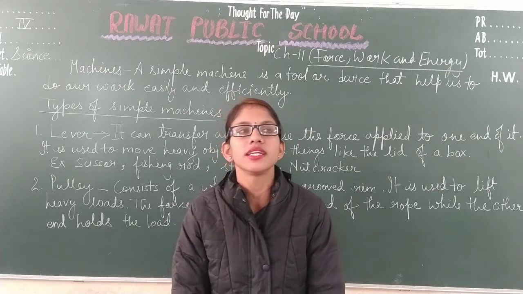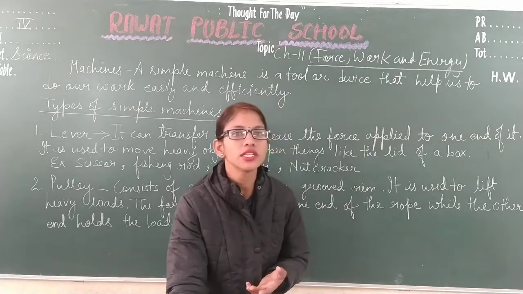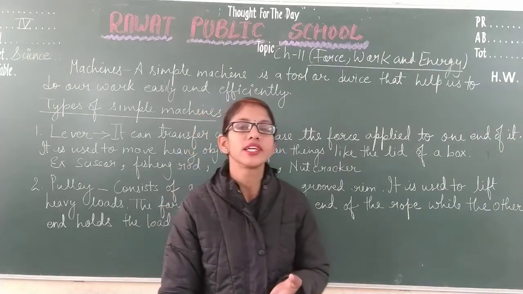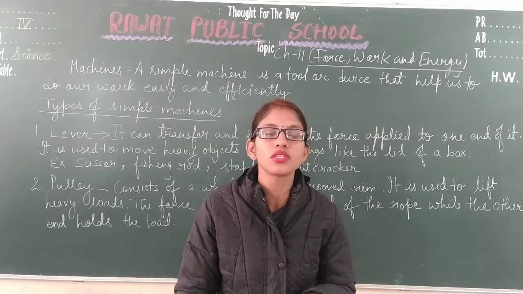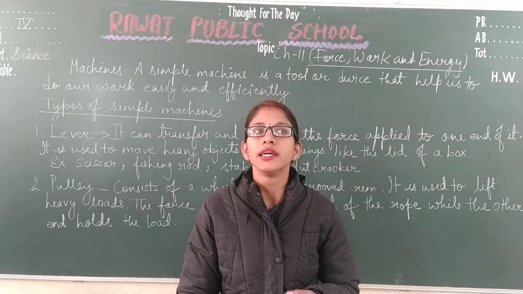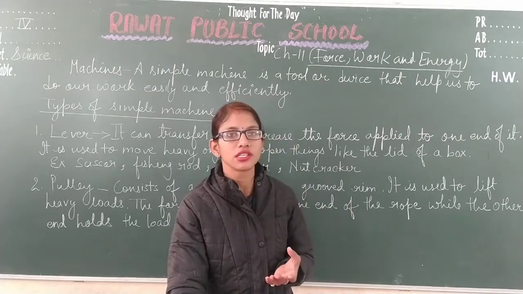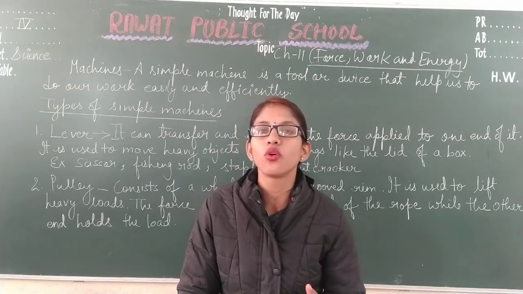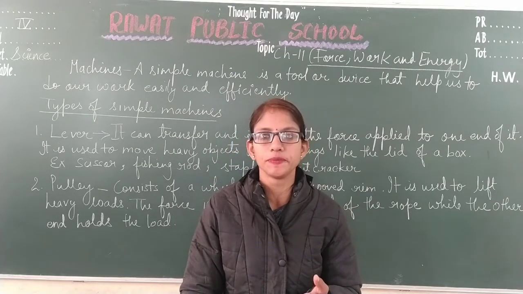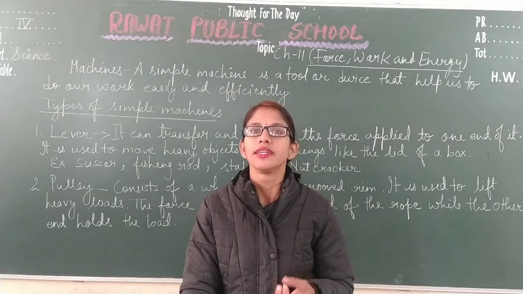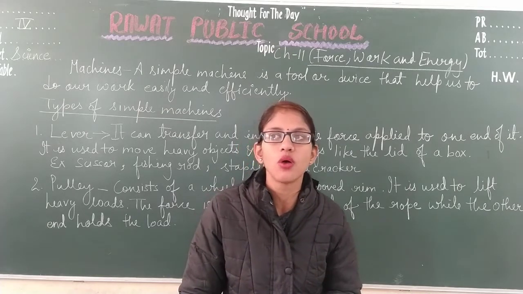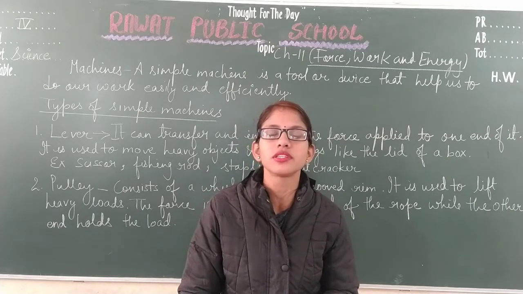After that, we discussed that friction is a force that always acts in the opposite direction of the motion of an object and slows down the speed of a moving object. That's why, due to frictional force, a moving object slows down and stops after some time.